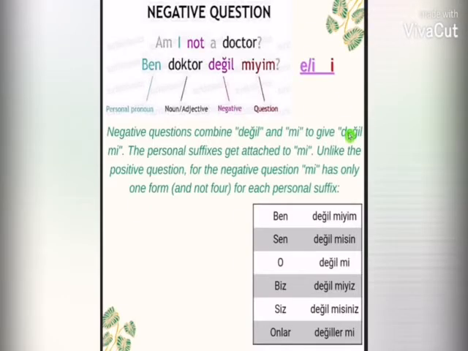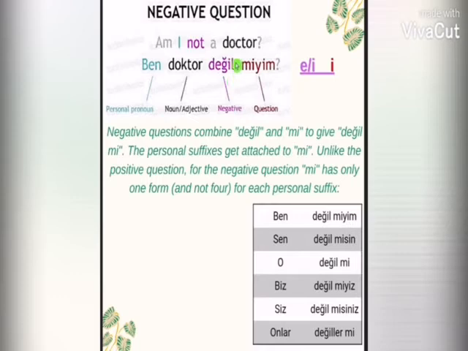Now for negative question. Ben doktor değil miyim? Ben doktor değil miyim means am I not a doctor? Ben means I, which is a personal pronoun. Doktor is a noun and değil is the negative, and miyim is the question. As you can see, we use değil after a noun. So after değil we use the question.